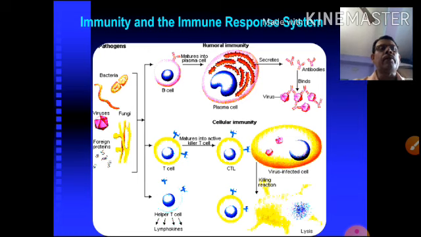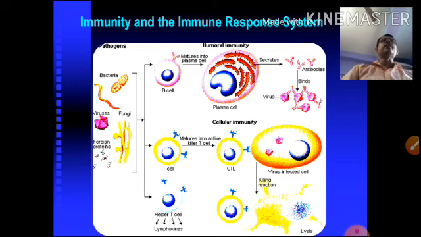The cellular immunity will be the cytotoxic T cell, which kills the virus infected cell. Another is the helper T cell, which releases lymphokines, and this also kills the microorganism.